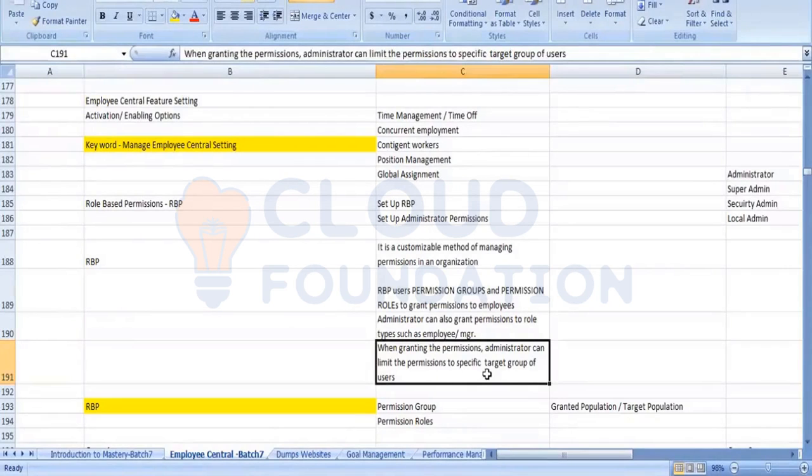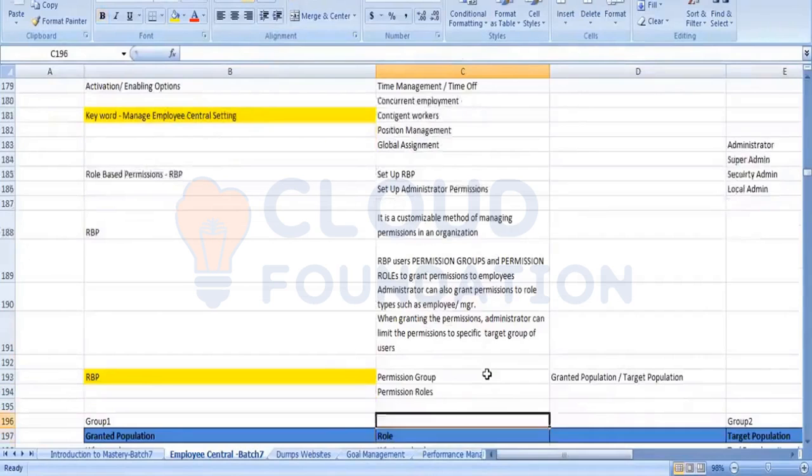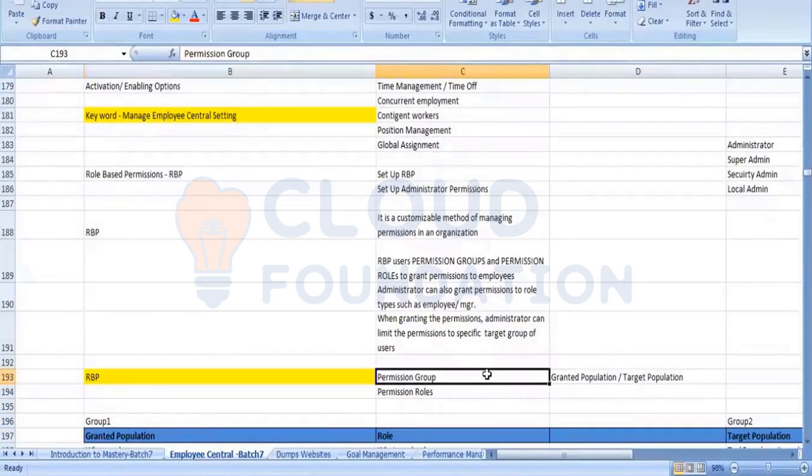Got it. Now coming to RBP. Again, as I told you, role-based permission is divided into two parts. One is permission group and another is permission role. Again, permission group is divided into two parts: granted population and target population.